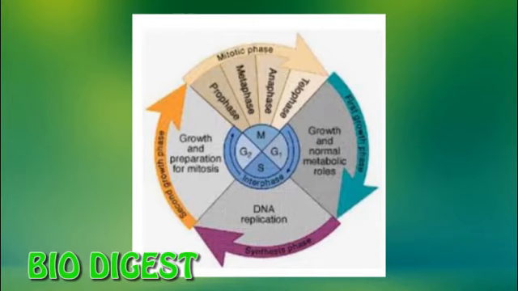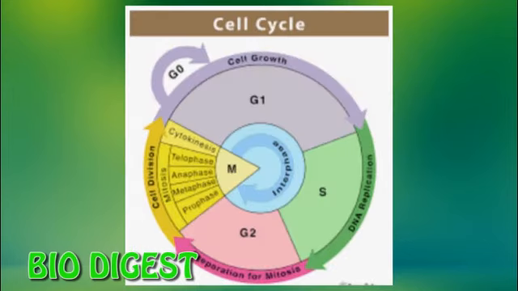Let us recall. What is a cell cycle? A cell cycle is a series of events that takes place in a cell as it grows and divides. A cell spends most of its time in what is called interphase or resting phase, during which it prepares for the next cell division and grows to the same size as its mother cell. The interphase itself has 3 phases: first growth phase, synthesis phase and second growth phase.